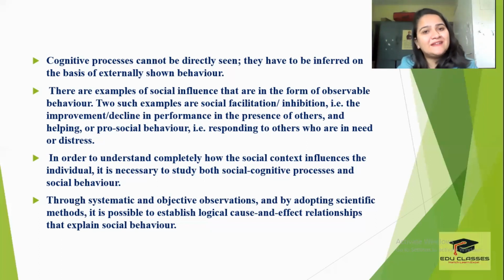So to have an in-depth understanding of how a social context will impact, the knowledge or observation of both of these two is extremely important.